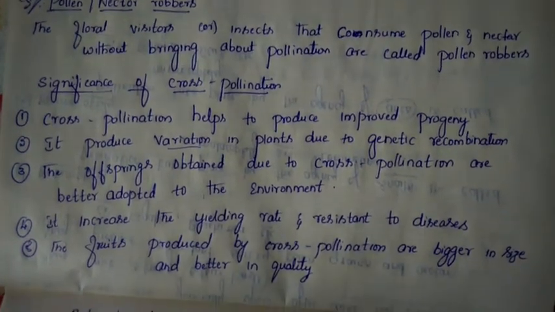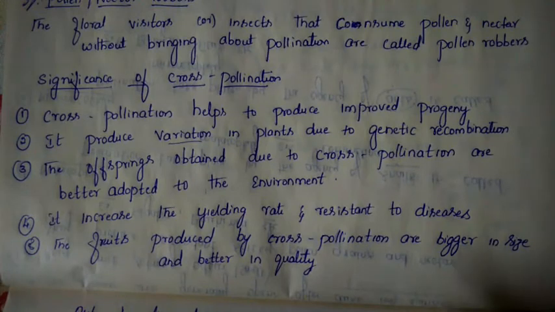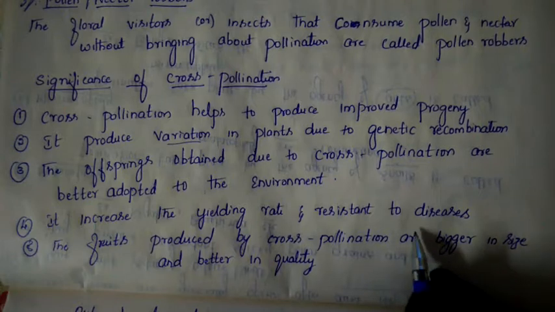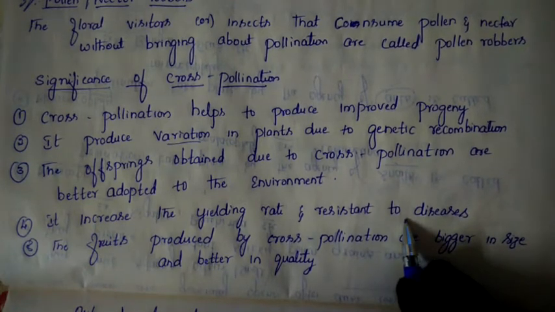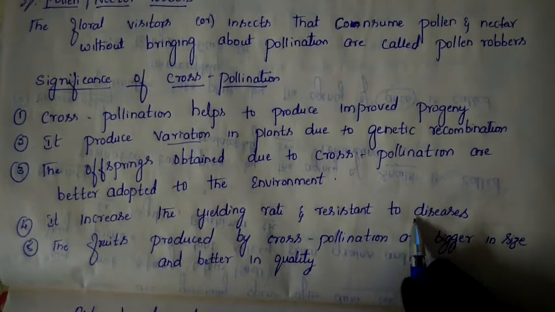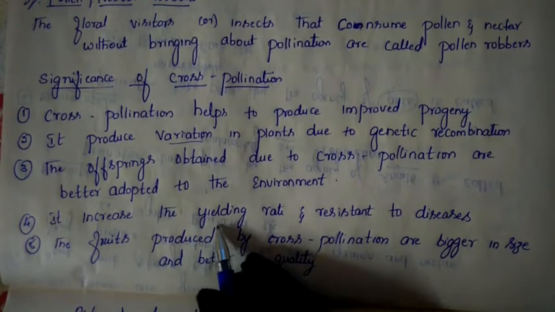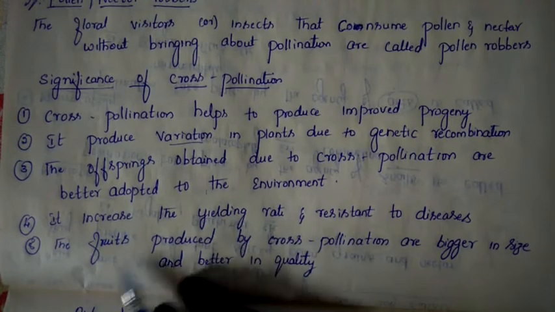Due to cross pollination, the offspring get good resistance so that they can withstand diseases. They get good resistance in their body, and due to that good resistance they can produce a large amount of yield. This is another benefit.